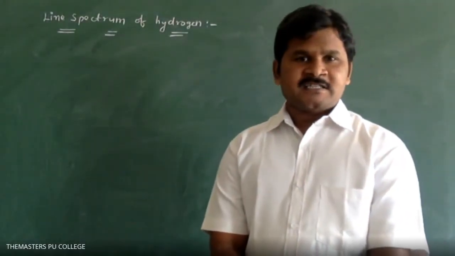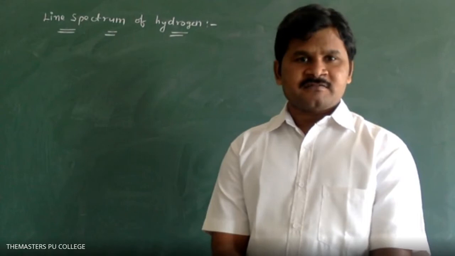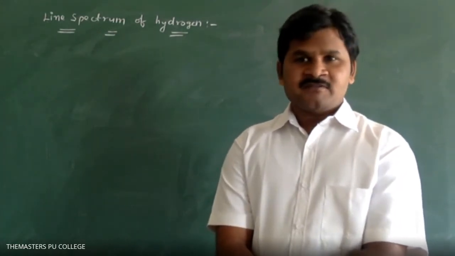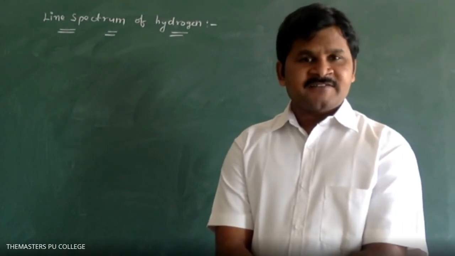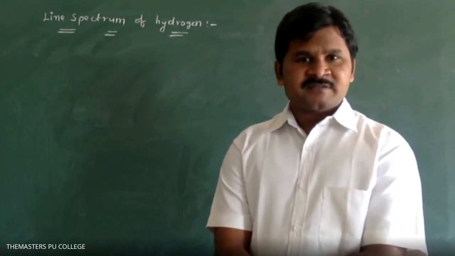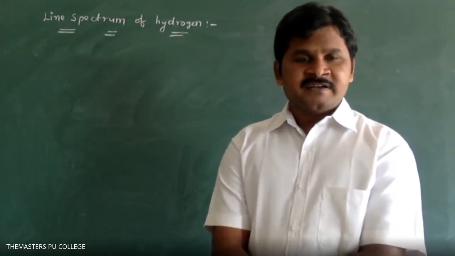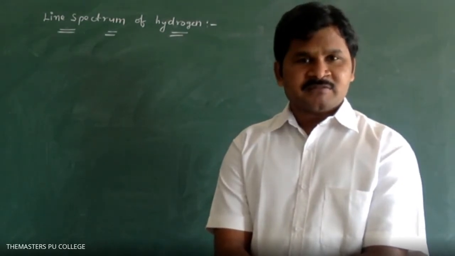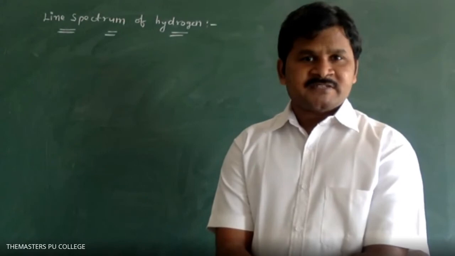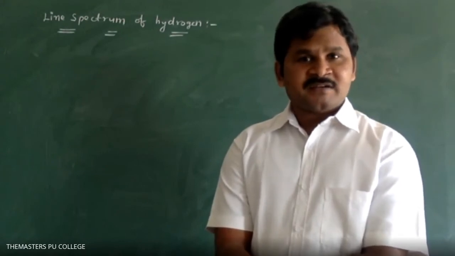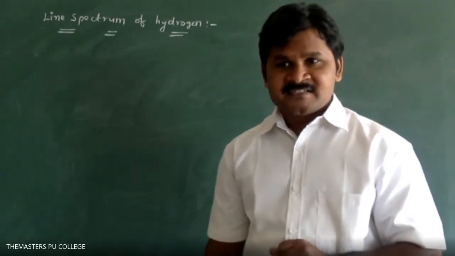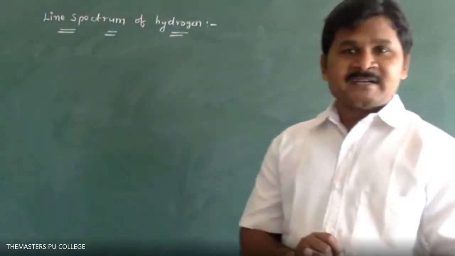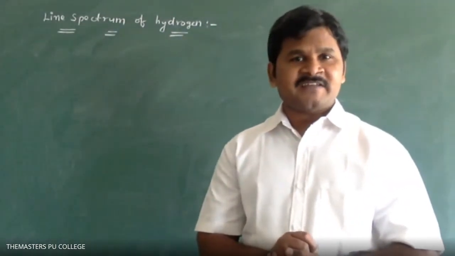Students, in the last class, in subjective, not in objective, we discussed spectrum. What is a spectrum? What are the different types of spectrum? Continuous spectrum and discontinuous spectrum. Discontinuous spectrum is further divided into emission spectrum and absorption spectrum. Emission spectrum is further divided into line spectrum and band spectrum. These we discussed in the last class. Here, the line spectrum of hydrogen is very, very important.